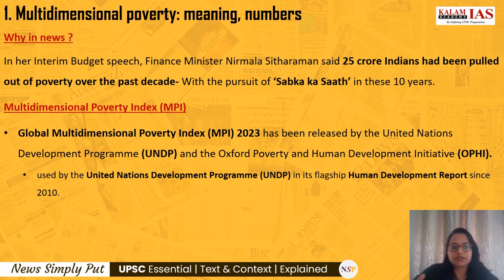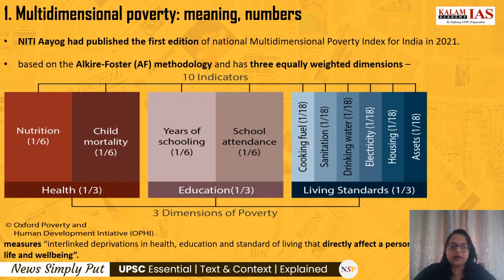There are two versions of MPI, global MPI and the national MPI. The global MPI, that is Multidimensional Poverty Index 2023, has been released by UNDP and the Oxford Poverty and Human Development Initiative, OPHI, and this index has been used by UNDP in its flagship report, that is the Human Development Report, since 2010. Right? So what indicators does it take?